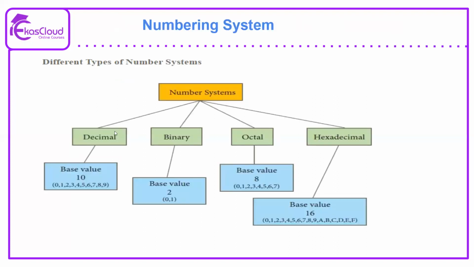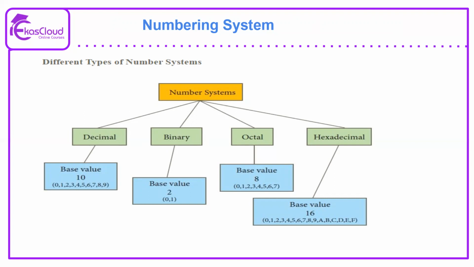So what are the different types of numbering system in relation to the computer? We don't want to study the entire numbering system available, only the ones relevant to understanding networking concepts, to understand what an IP address really is and what a MAC address is. A MAC address is denoted in hexadecimal, so unless you understand hexadecimal, you probably may not understand what a MAC address is. Similarly, you need to understand decimal and binary to understand the real meaning of the IP address. So we have four main types: decimal, binary, octal, and hexadecimal.